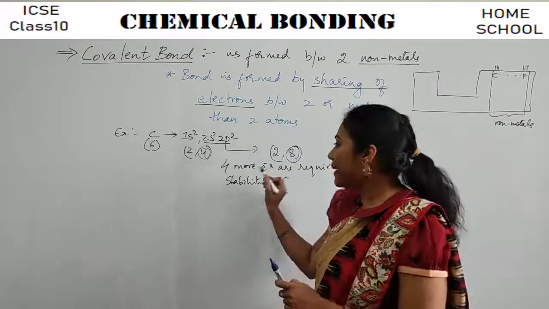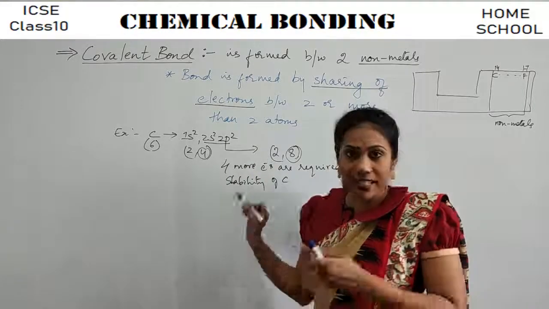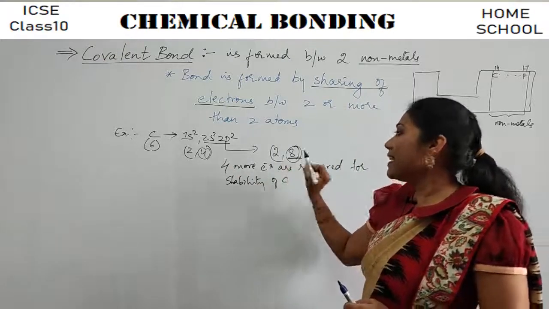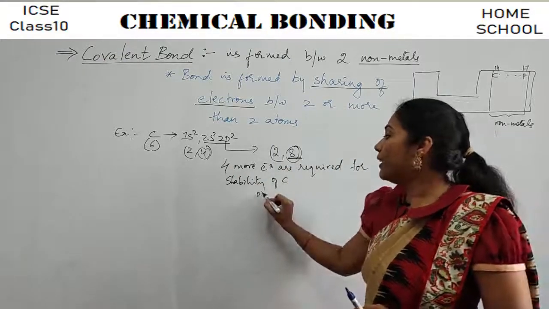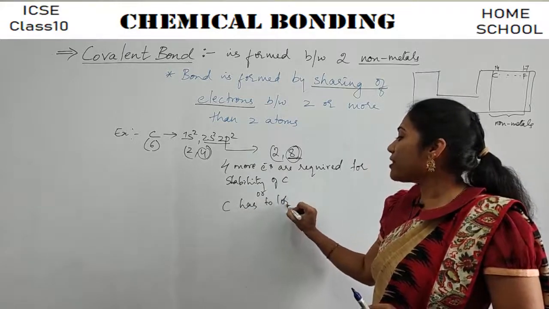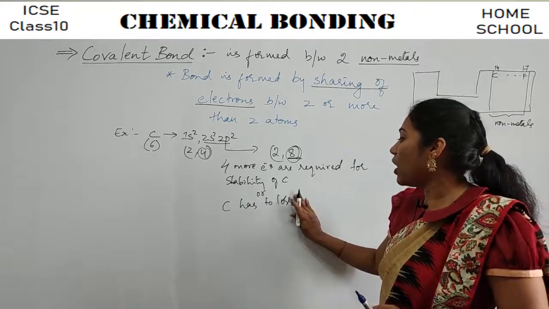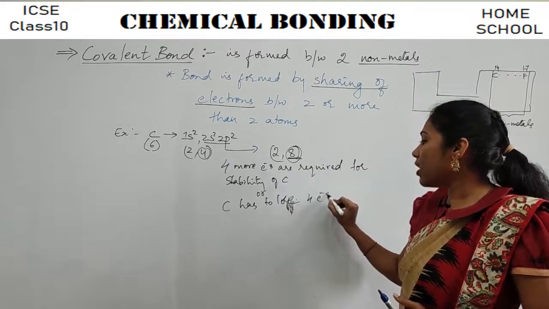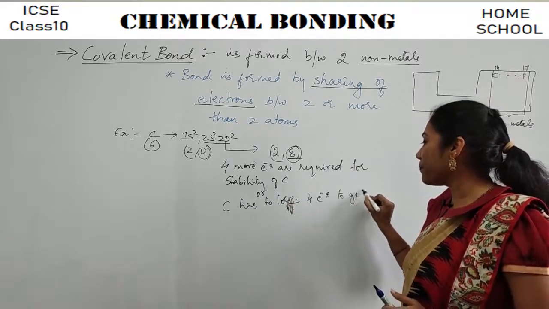Say carbon should gain 4 electrons to have 8 electrons in the last shell. Or carbon has to lose 4 electrons to get stability.